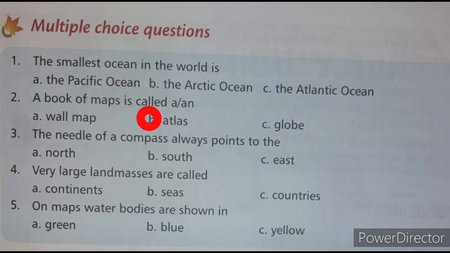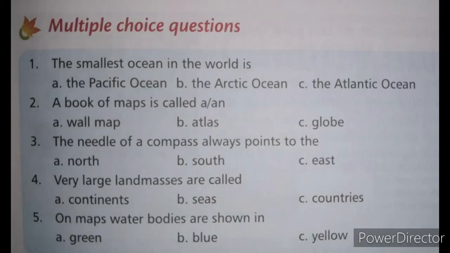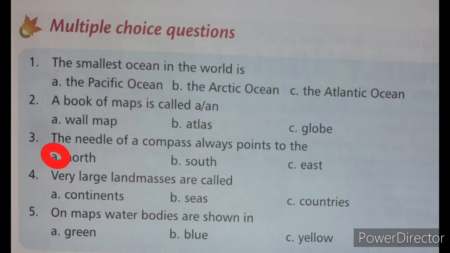The right answer is atlas. Third one, the needle of a compass always points to: option A, north, option B, south, option C, east. The right answer is option A, north.